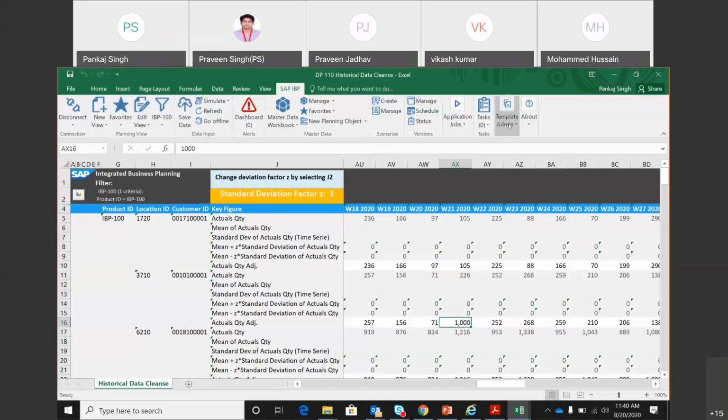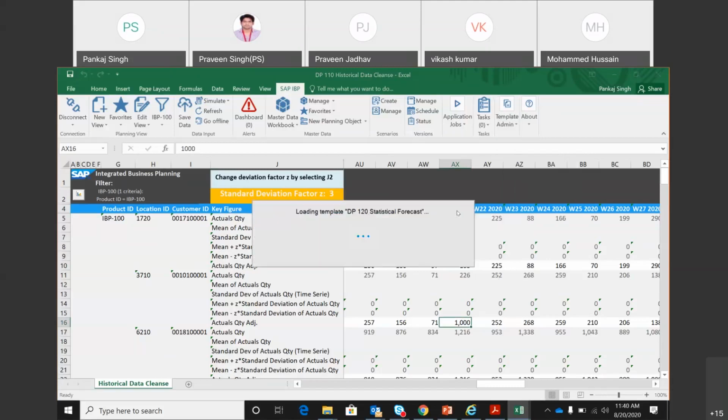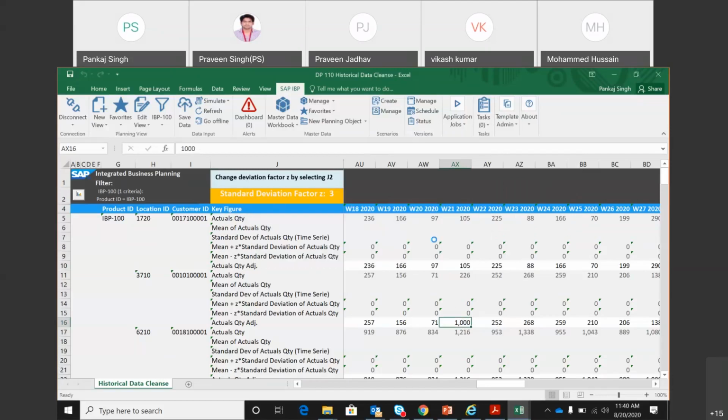So now I'm going to load the other template as well before I run that forecasting job, which is your statistical forecast template. So let it come up.